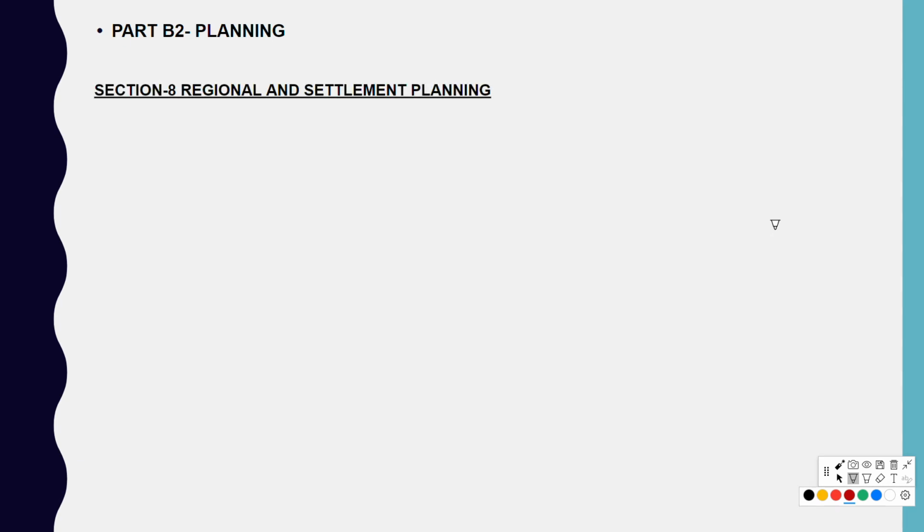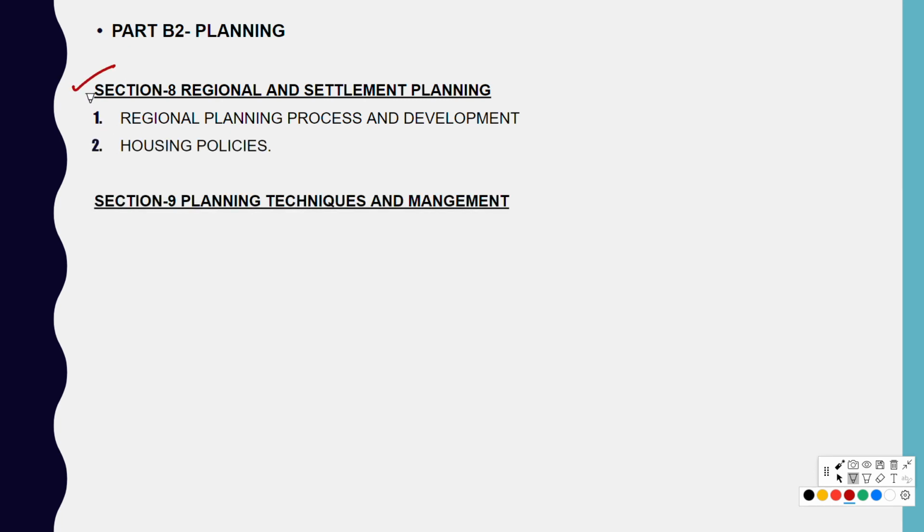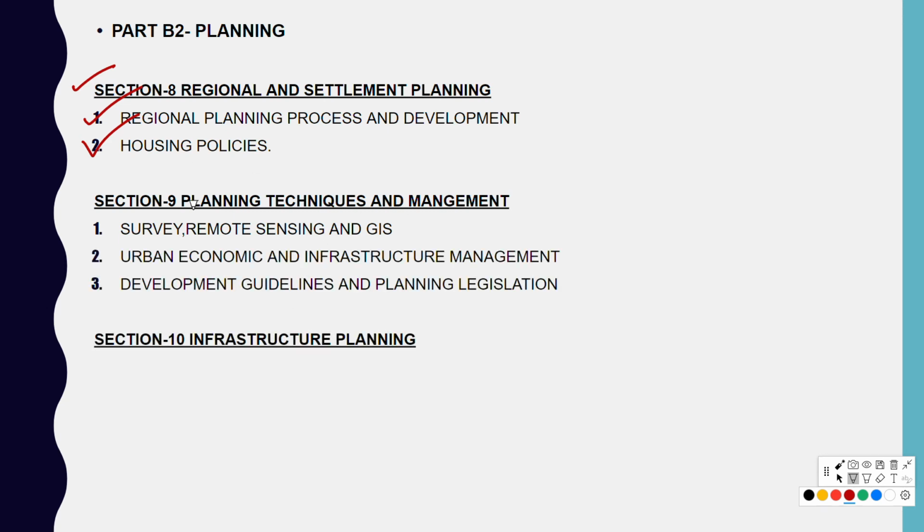So let's check Part B2, that's Planning. In Section 8, we have Regional and Settlement Planning. In that, first we have Regional Planning Process and Development and Housing Policies. In Section 9, we have Planning Techniques and Management. In it, there are 3 major topics: Survey, Remote Sensing and GIS. The second is Urban Economics and Infrastructure Management, Development Guidelines and Planning Legislation.